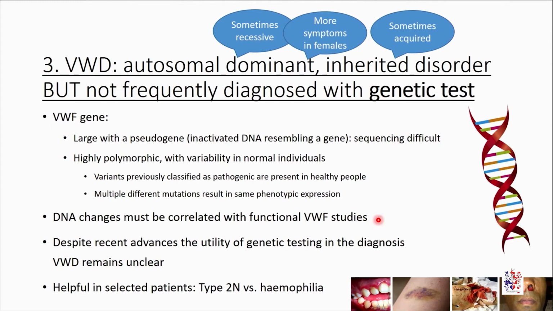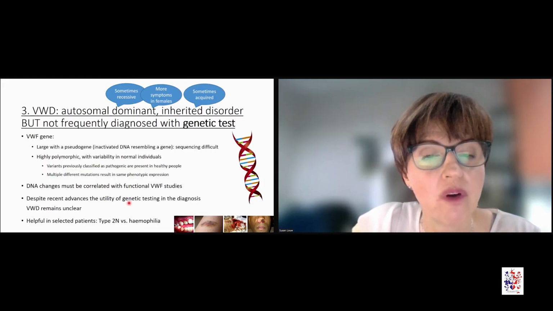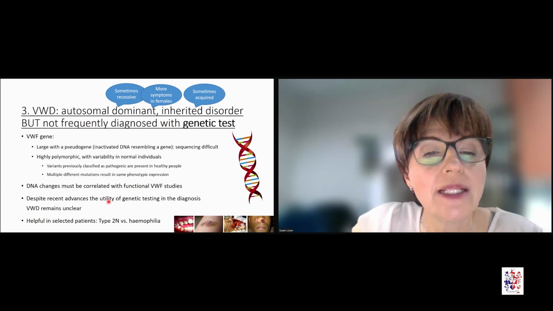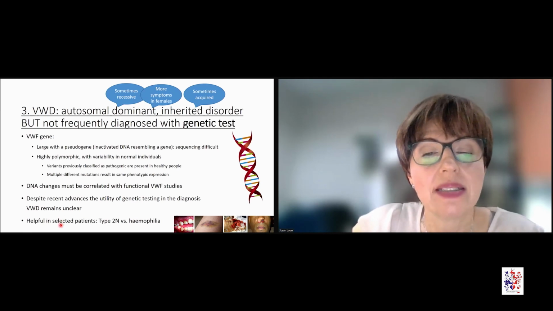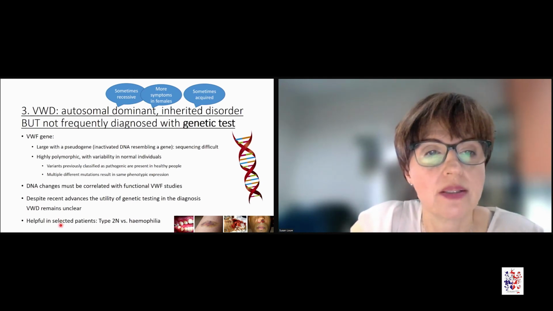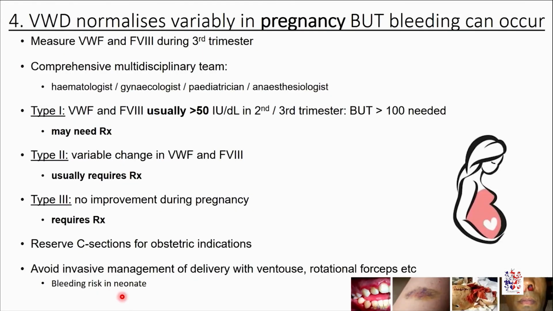The DNA changes must always be correlated with functional von Willebrand's factor studies in the laboratory. And despite recent advances, it is still unclear what exactly the utility is of genetic testing in von Willebrand's disease. It may be helpful in selected patients, but there are still a lot of unanswered questions. What about pregnancy? Von Willebrand's disease definitely normalizes in pregnancy. Pregnancy and delivery of a baby being the most hemostatically challenging event in many women's lives.